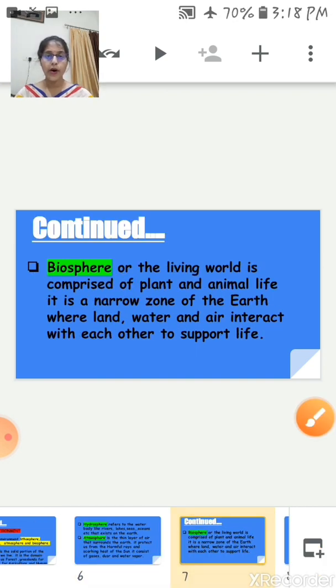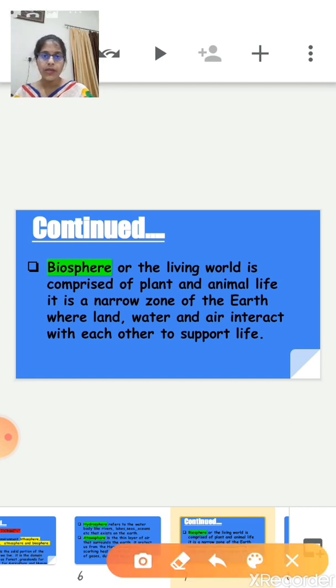Now the next important topic is the biosphere. What is the biosphere? Basically, students, it is a narrow zone where all three important domains of the environment, that means land, water, and air, interact with each other to support life, and this is called the biosphere. It is a narrow zone where land, air, and water interact with each other. And this makes the earth a unique planet.